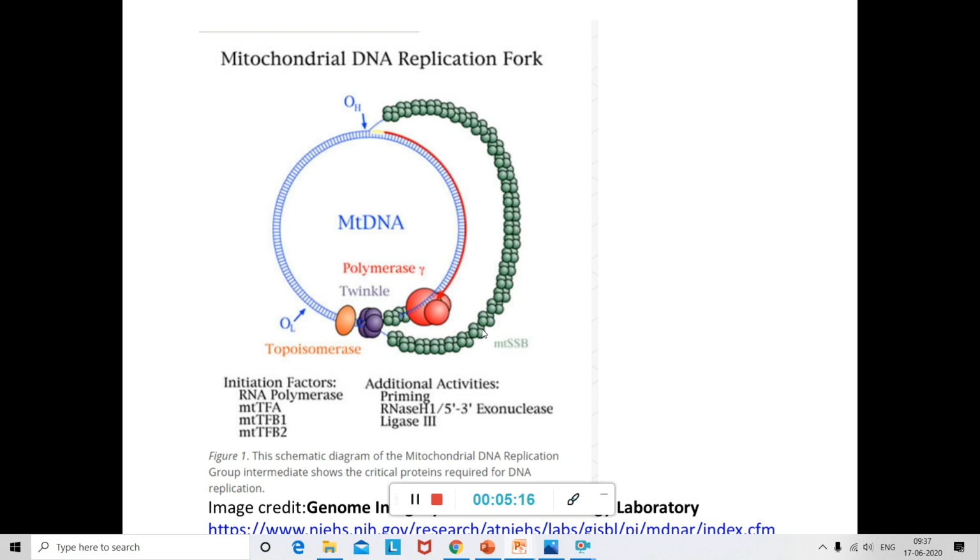Then as we continue further, what happens when the helicase and the DNA polymerase finally reach the origin of replication of the light chain? The DNA polymerase here is polymerase gamma. Polymerase gamma will start the replication from the origin of replication of the light chain. The synthesis of the next chain also will happen.